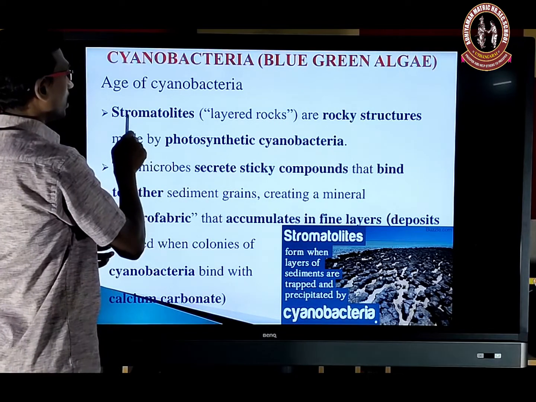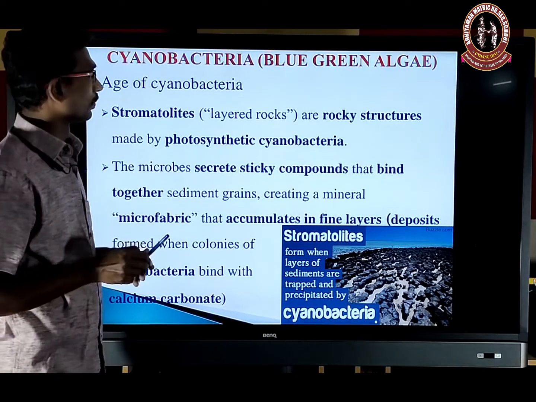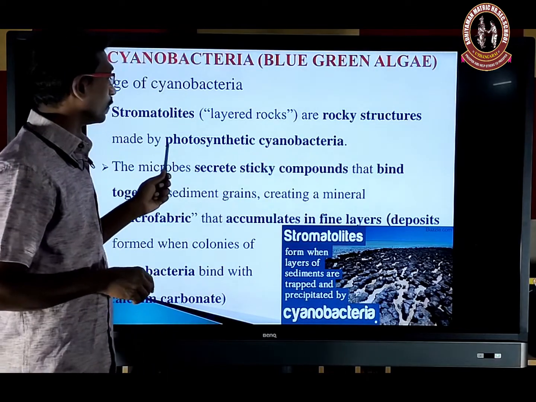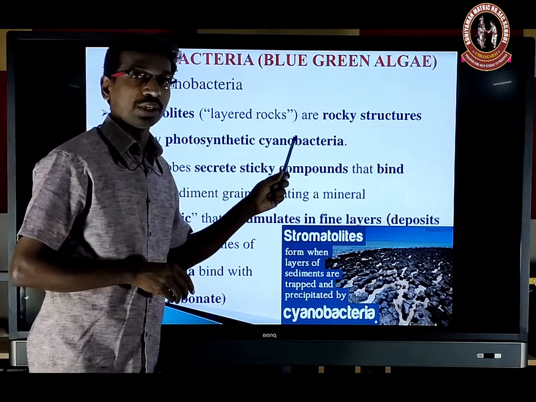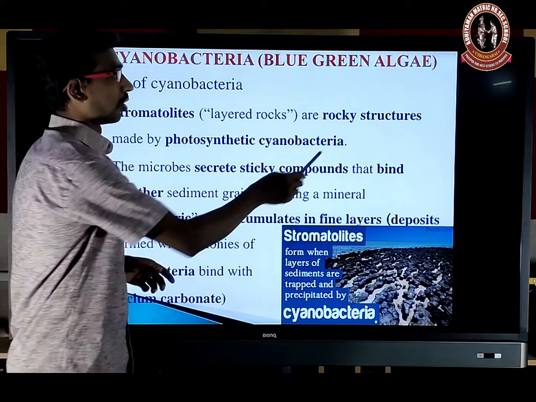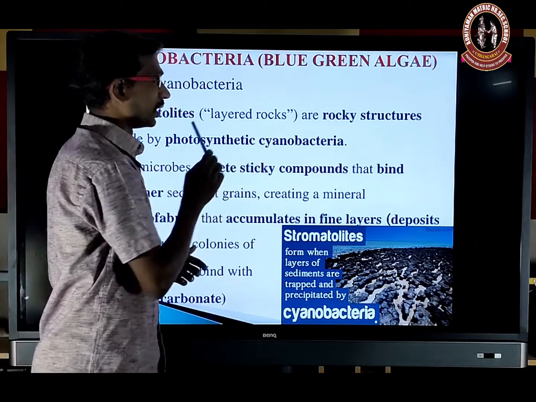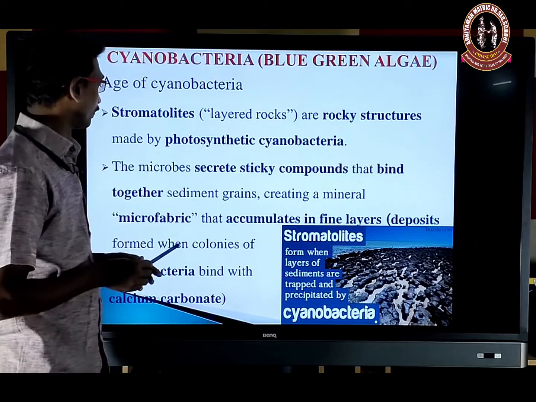Okay, so that is a stromatolite. The layered rock or rocky structure is made by photosynthetic cyanobacteria. It looks like a rocky structure, but it is made up of photosynthetic cyanobacteria.